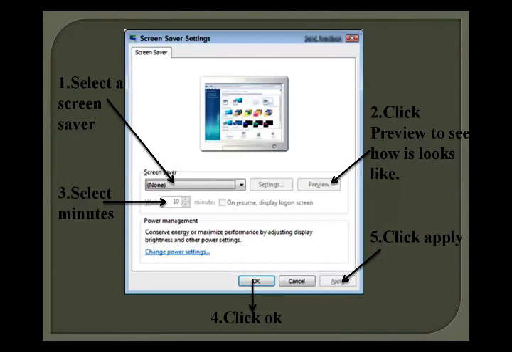Hope you all understand what is a window, what is a desktop, what is an icon. There are different icons, the computer icon, and we studied that in the computer icon we have further icons, that is local disk C, DVD, and after that we talked about file and folder, and then what is wallpaper, what is screensaver, and how can we change the screensaver and the wallpaper. Okay, hope you all understand all these things.